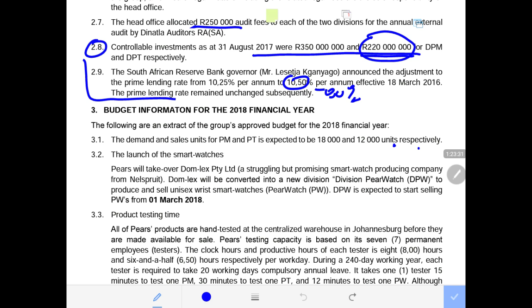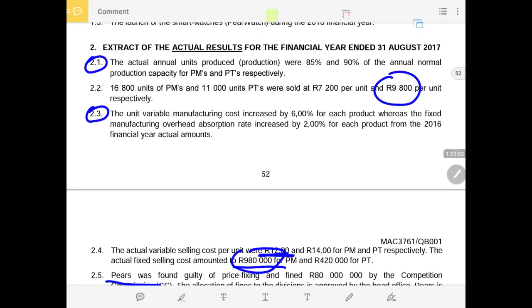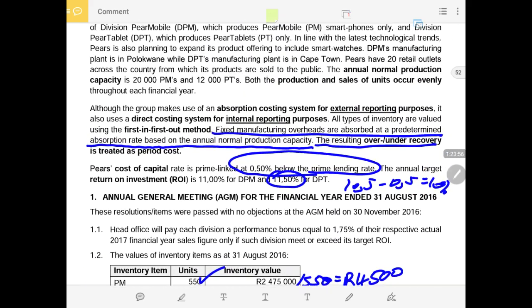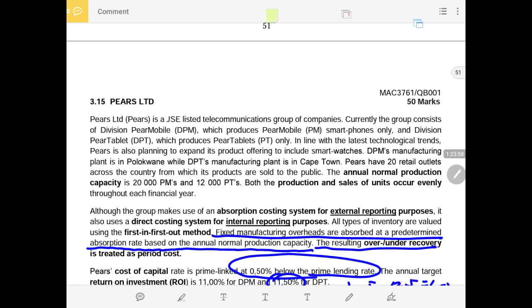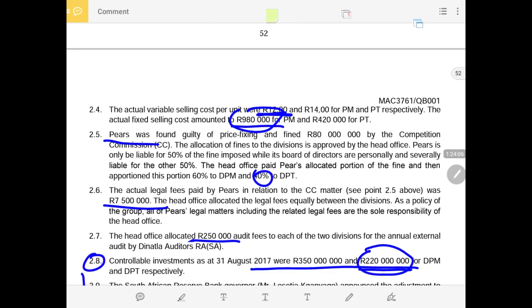The launch of the smartwatches: it says that PEARS will take over Domlex Pty Ltd, a struggling but promising smartwatch production company from Nelspruit. Now they're introducing another location. Previously, it was Cape Town and Johannesburg, their main production for each of the 2 products they had previously. I think it was Polokwane. Another one was in Cape Town. Then now there is a Nelspruit one which produced the smartwatches.